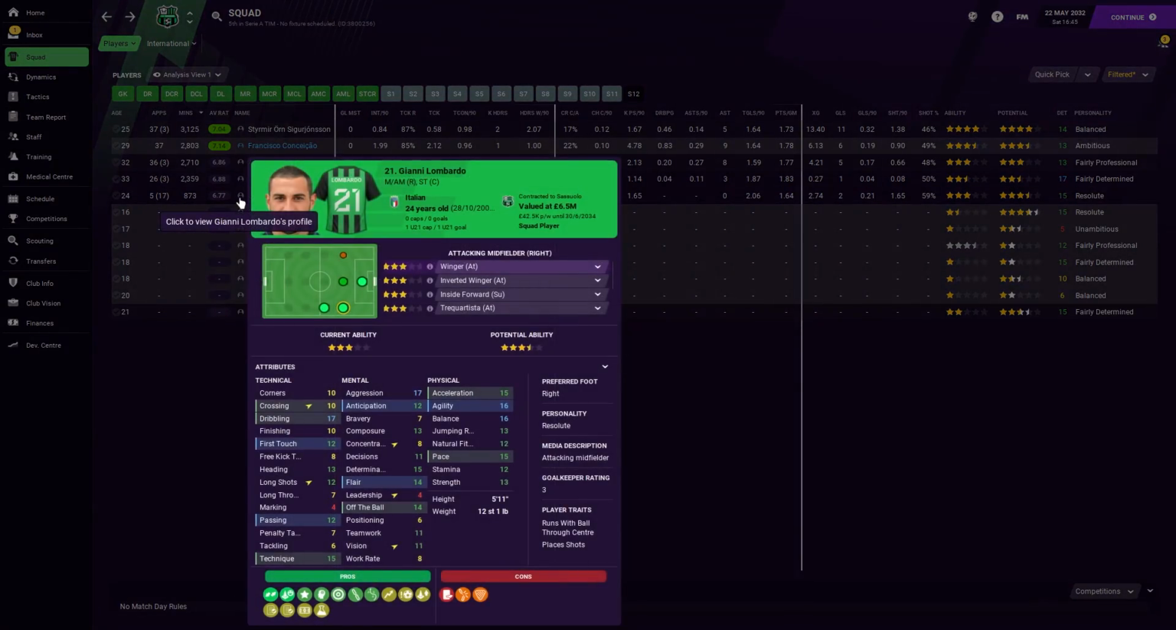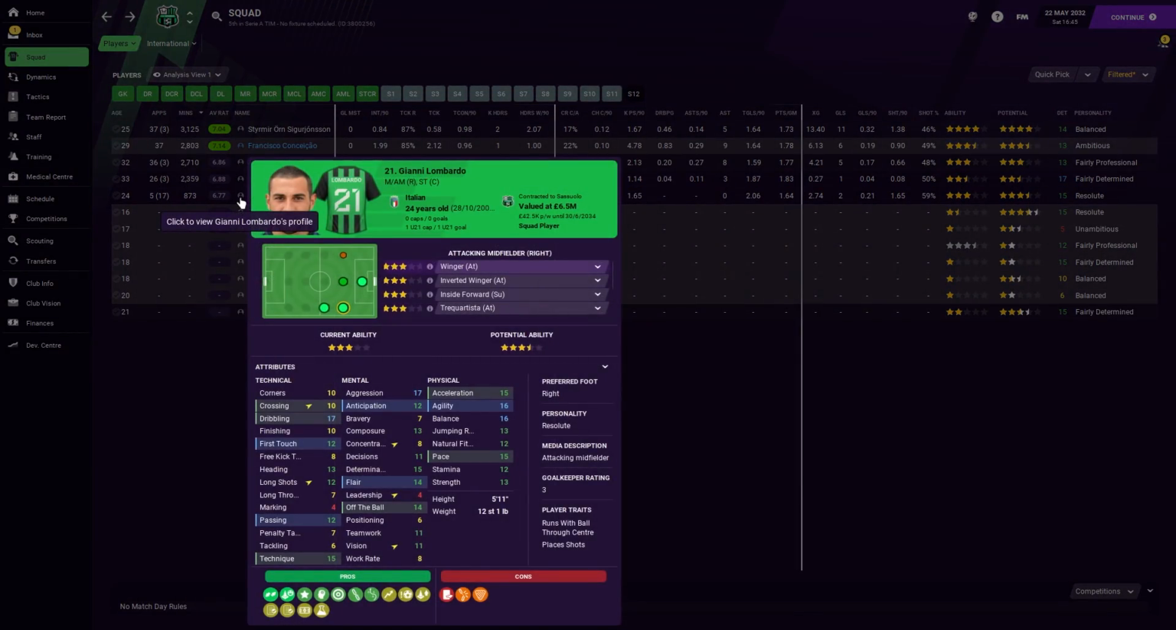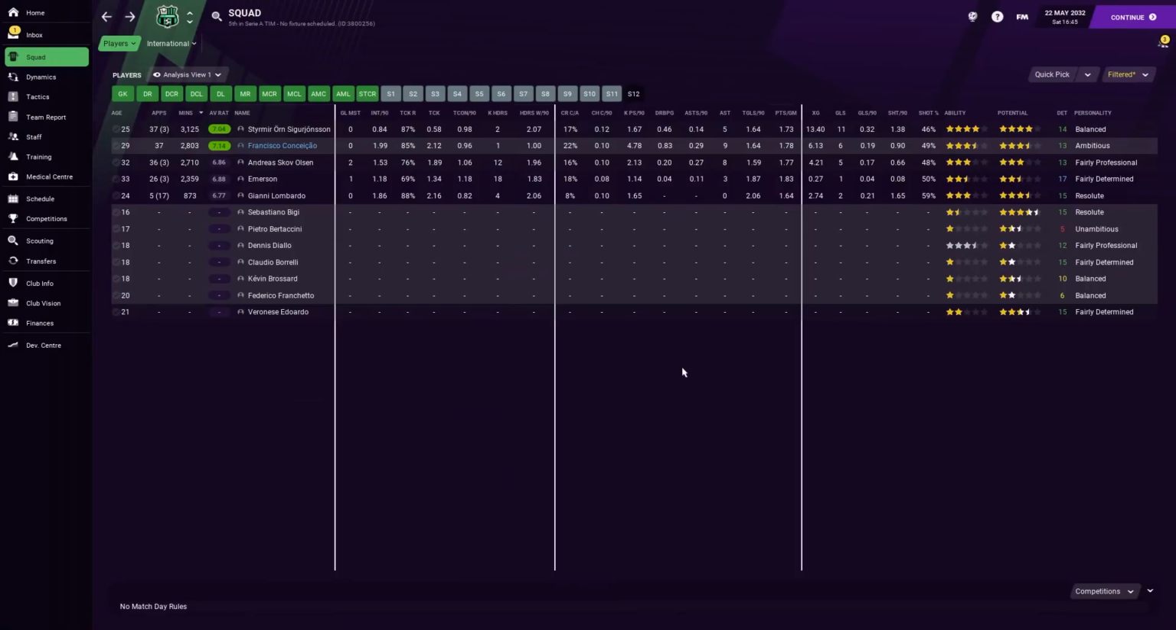What is his crossing, actually? 10. It'd be nice to be a little bit higher than that, if I'm honest, Gianni, but still, we'll give you a chance. Key passes, it's a little bit on the low side. It's definitely lower than Skov Olsen, but it's hard to work it out. No real dribbles per game, so he's definitely more of a player that likes to, despite having 17 dribbling, actually, certainly seems to listen to the tactics quite well.